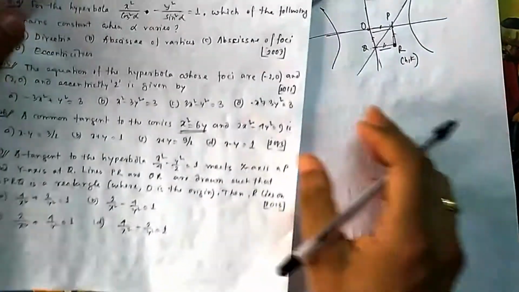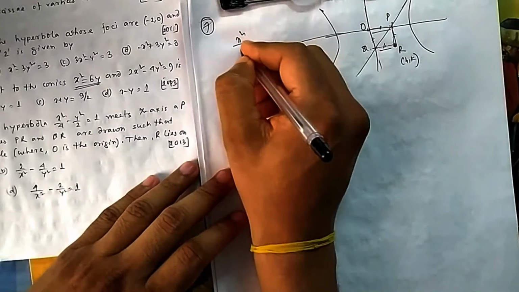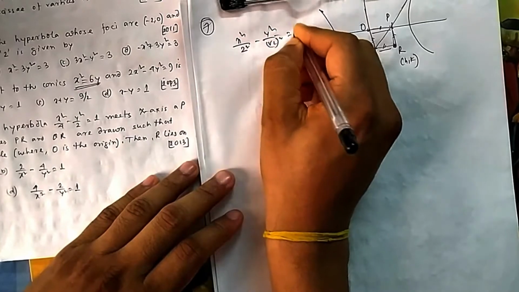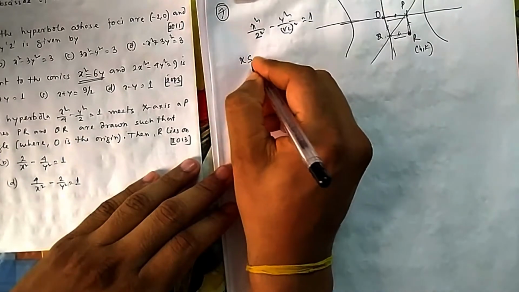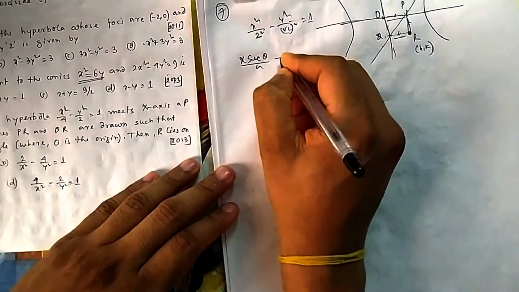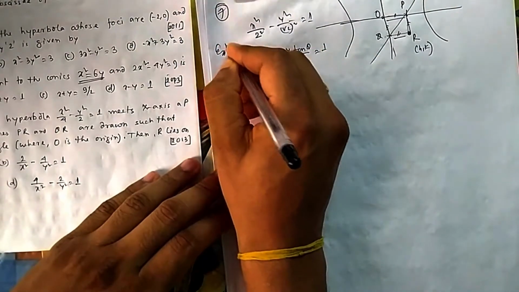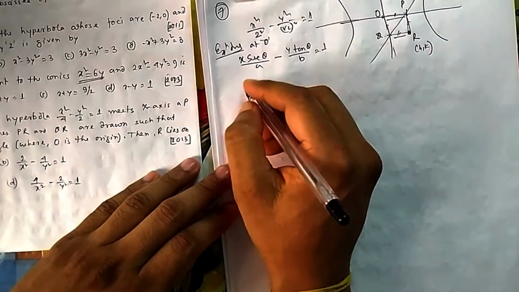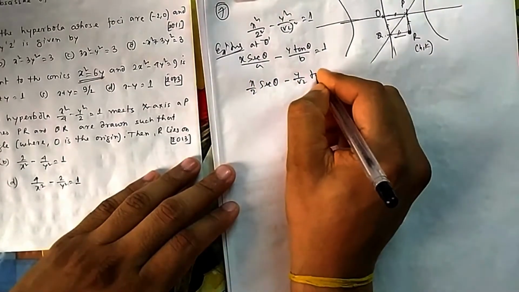So that is h comma k, you can treat it. So you can find any tangent equation. Suppose any point, if I take theta, what will be the equation of the tangent? What is my hyperbola? x square by 2 square minus y square by root 2 square is equal to 1. So you know a and b here. The equation of tangent at the point theta, that is a sec theta, b tan theta, was x sec theta by a minus y tan theta by b. So if you put it there, it will be x by 2 sec theta minus y by root 2 tan theta is equal to 1.